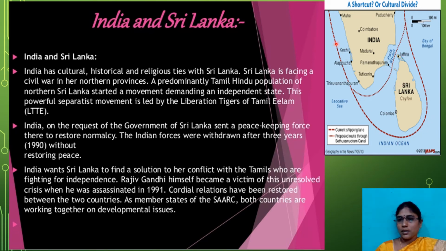This is entire Sri Lanka. What we call the Lakshadweep Sea is here. This is Thiruvananthapuram. So in between these two nations, you can easily observe the McMahon line in China, and here the Palk Strait in Sri Lanka.